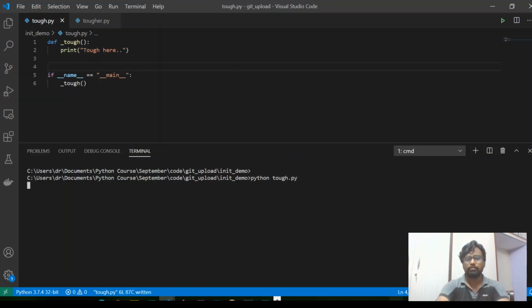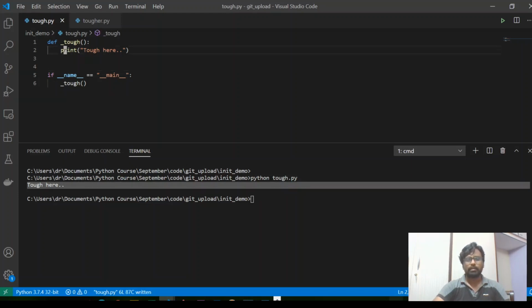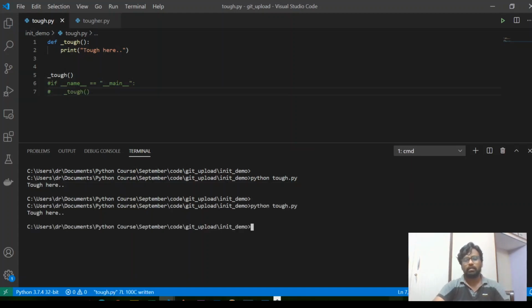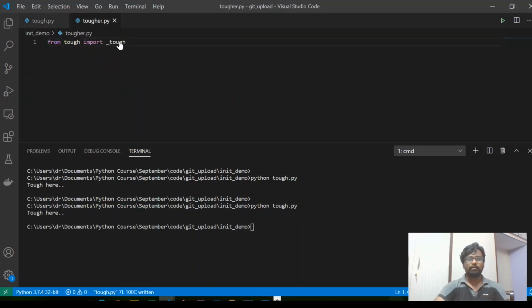Python tough. So it just prints this particular statement. So you might be thinking, what is the big deal here? I can simply copy this and paste it here, and I can get the same result now as well. It's a good question. In order to understand that, we'll try to import this particular function in another file and see how it behaves. So I'm just importing it here, and let us try to execute that program.